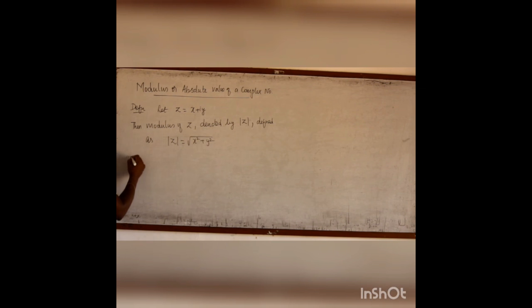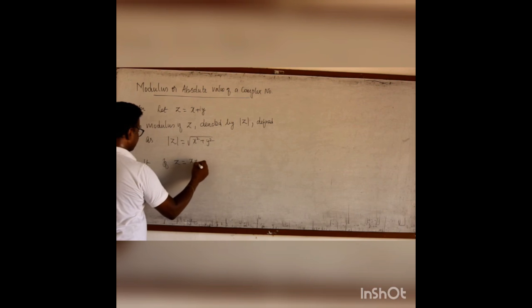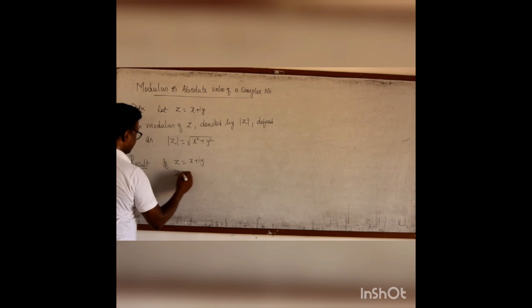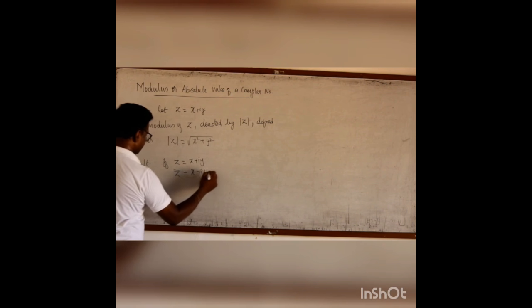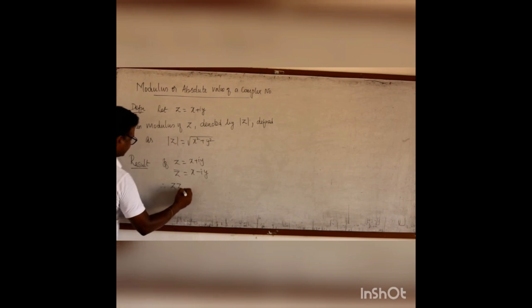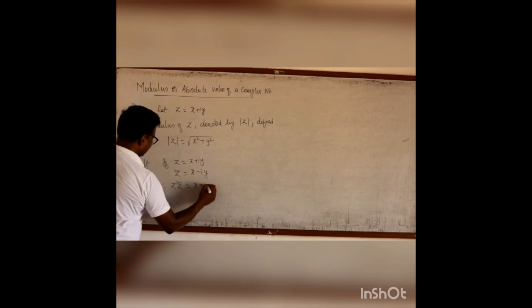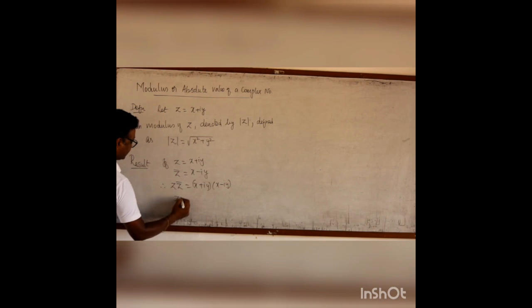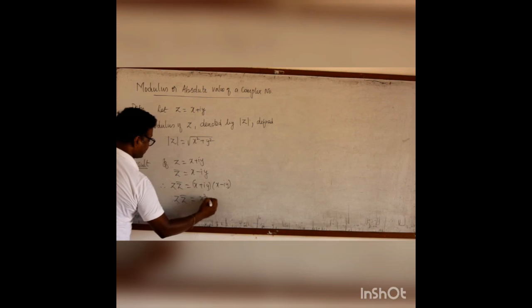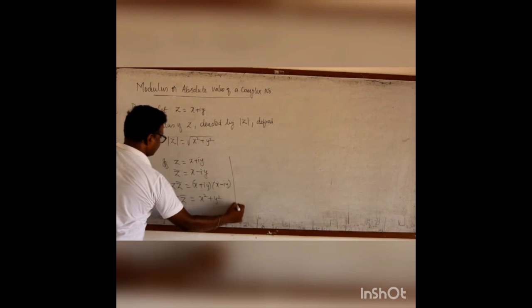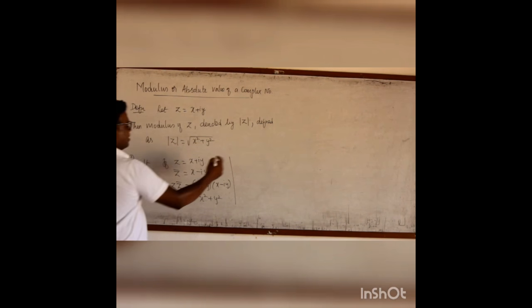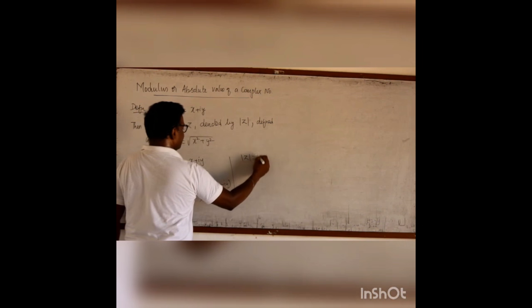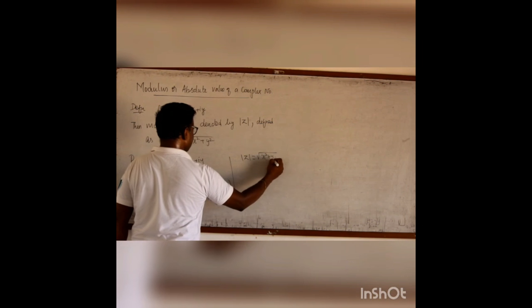Now, the very first result is, remember, if Z is x plus iy, then Z bar is x minus iy. Therefore, Z into Z bar is, we know, x plus iy into x minus iy. Z into Z bar is x square plus y square. Now, modulus of Z is root of x square plus y square.